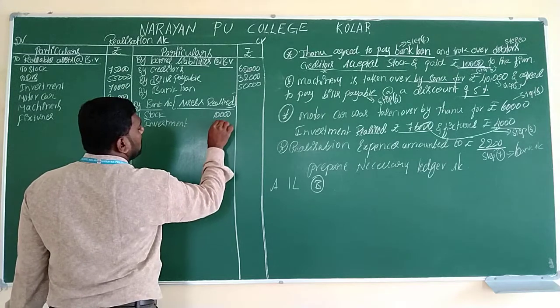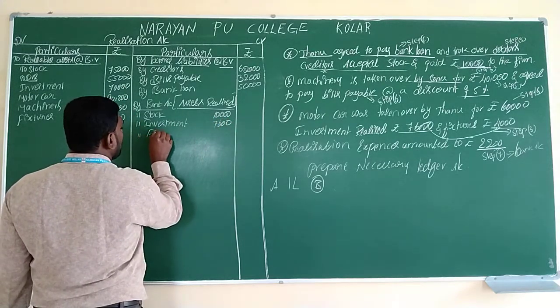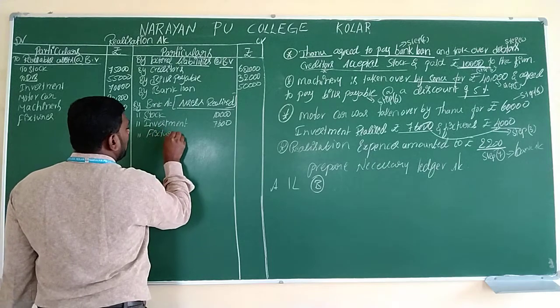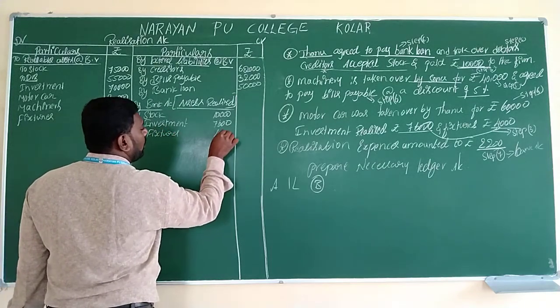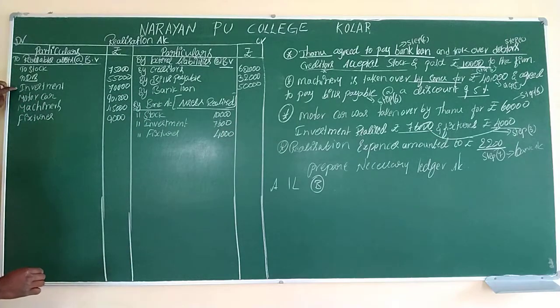Rupees 76,000. After that, fixtures also realized rupees 4,000. So how many assets do we have? 1, 2, 3, 4, 5, 6 assets we have. Out of 6 assets, 3 assets are going to be sold. The remaining 3 assets will be taken over by the partners.